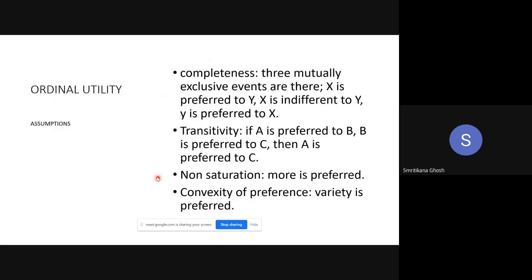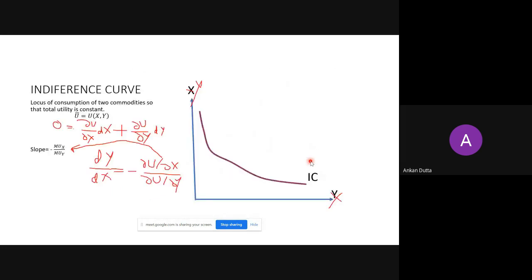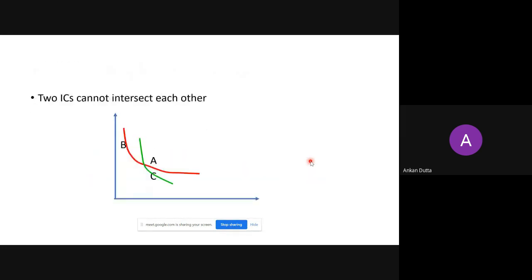But the thing is that two indifference curves can't intersect each other. So from this transitivity assumption, I can say that B is indifferent to C. But the problem is B and C are on two separate indifference curves, right?